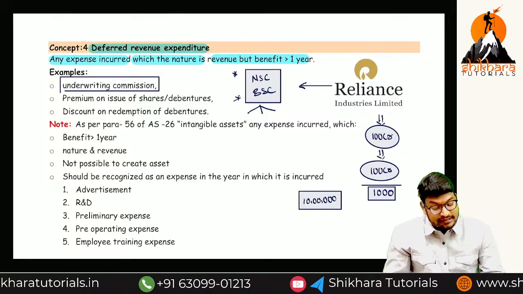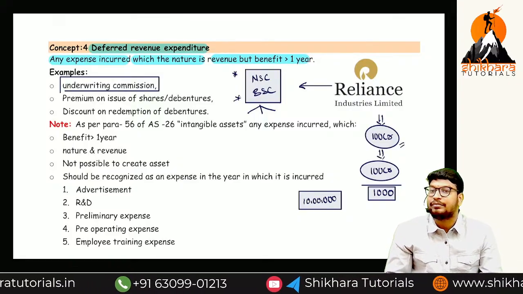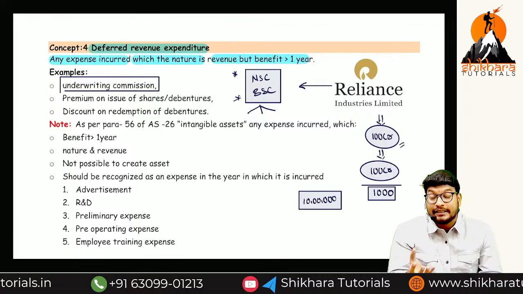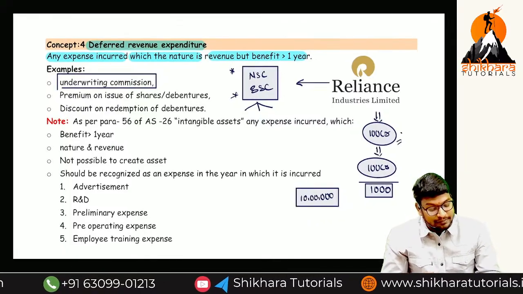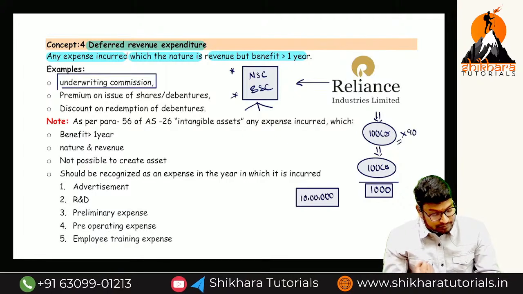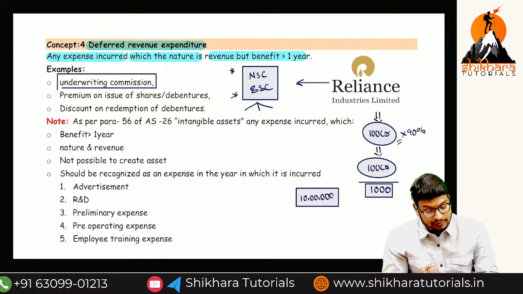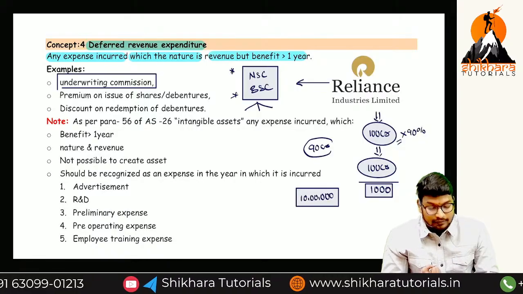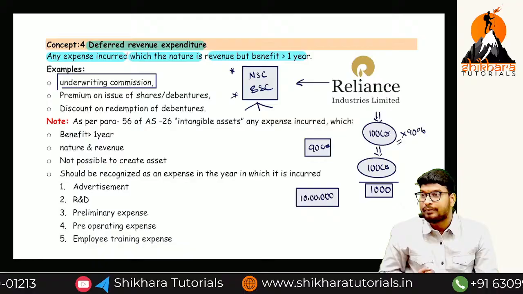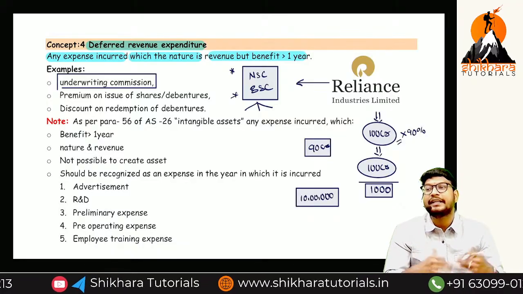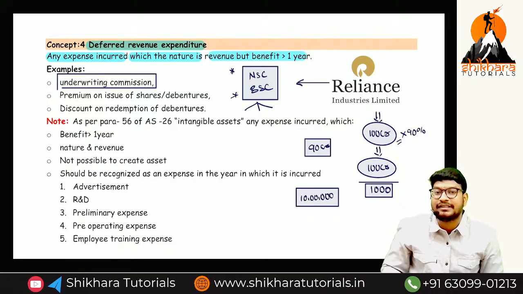So how much capital do they have to get from the public? For the 100 crores, they need to receive a minimum of 90% from the public. 90% of 100 crores is 90 crores. Minimum 90 crores we have to receive from the public, otherwise we have to repay all the amount we have received.